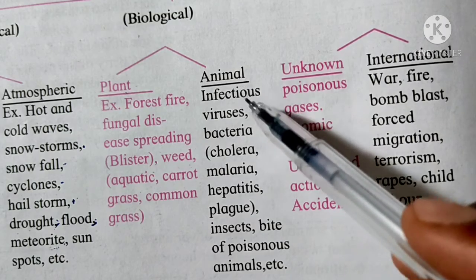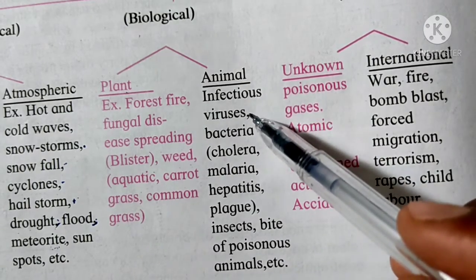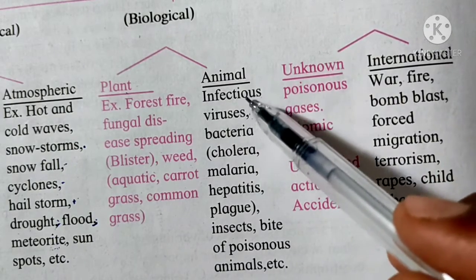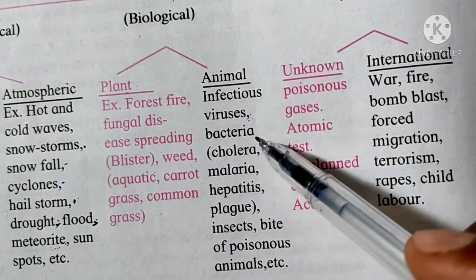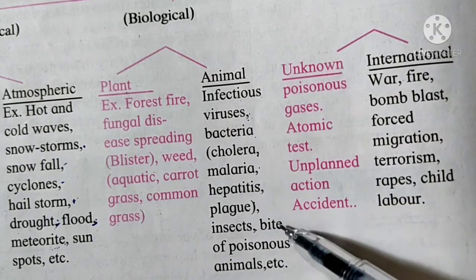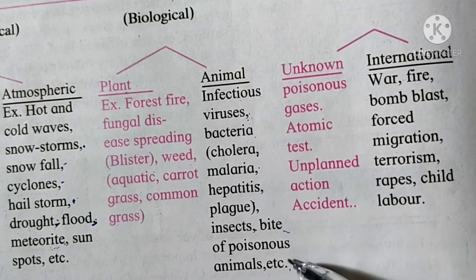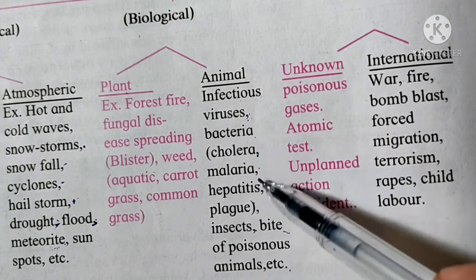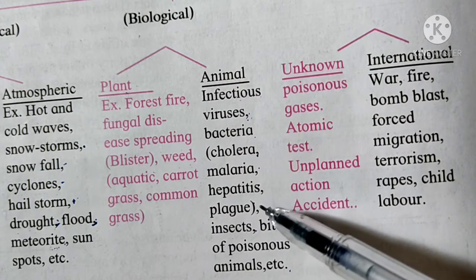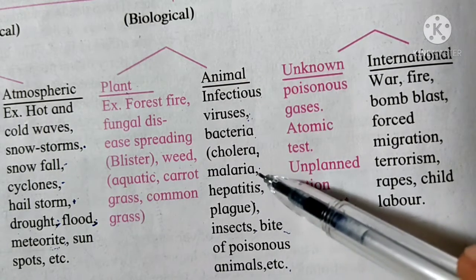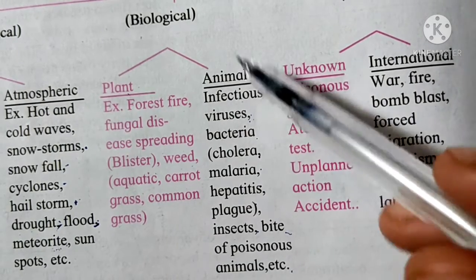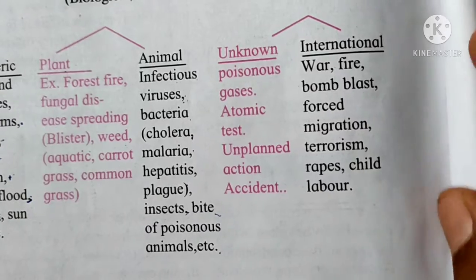Now we'll see animal disaster. Infectious viruses like coronavirus also belong to animal infectious, right? Animal disaster: infectious viruses, bacteria, cholera, malaria, hepatitis, plague, insects, bite of poisonous animals also. Due to this, various diseases spread all over the country, all over the world. So right now a pandemic is going on. So this belongs to what? Animal disaster.